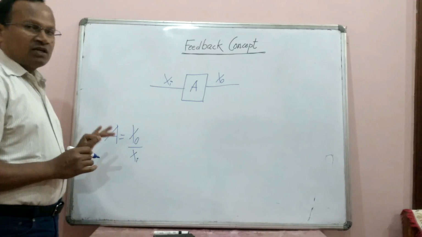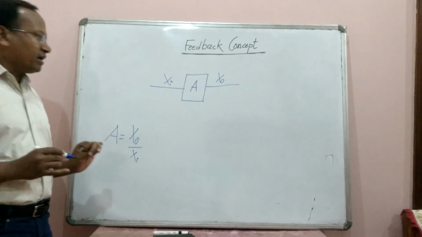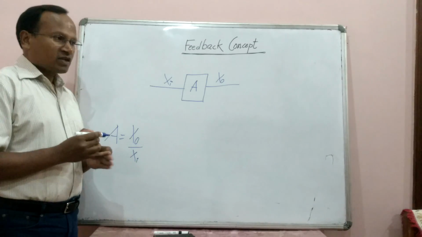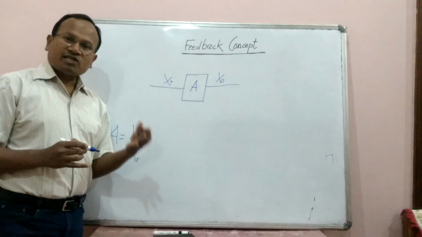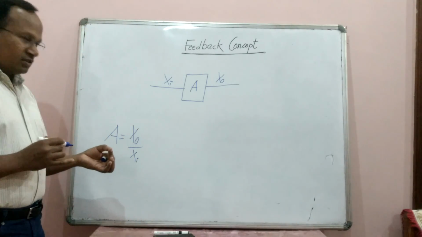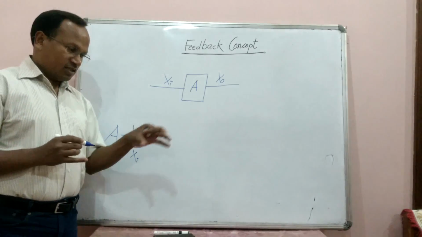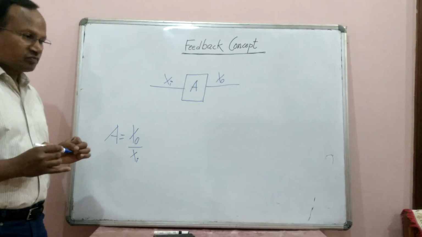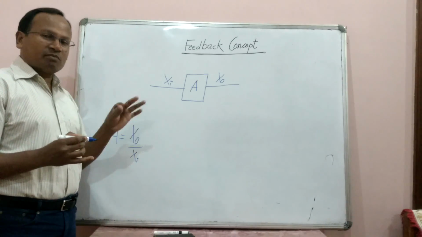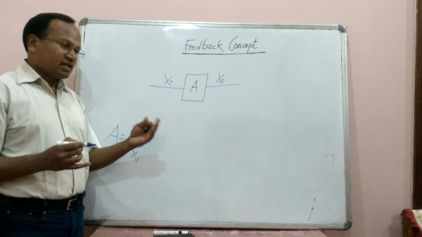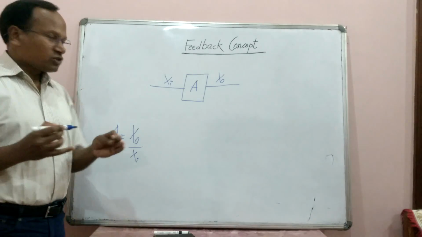the input signal. See, here in this amplifier there is no feedback, because whenever we say there is feedback, feedback is the process in which some part of the output is fed back to the input. Feedback is a general mechanism. We buy a product from somewhere, the customer sees the performance of the product. If it is a car, the customer gives feedback on that particular car: the performance, the mileage, the interior, other things. That feedback is sent to the manufacturer, that there is this defect or this is a good thing. So that kind of feedback is there.